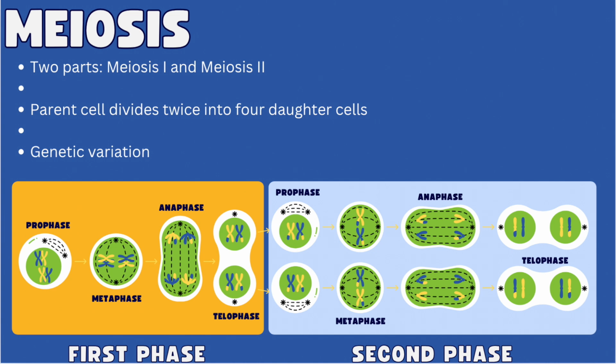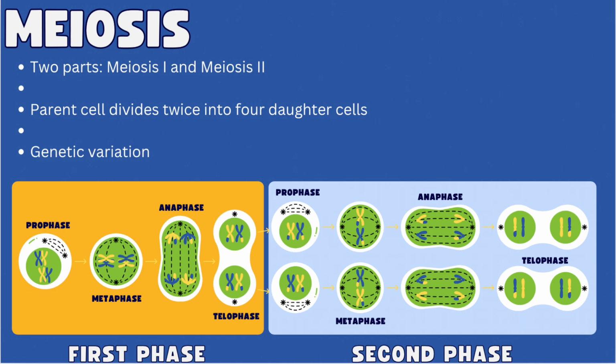Meiosis can be categorized into two parts, meiosis 1 and meiosis 2. We do this because during meiosis, one original parent cell divides twice to produce four non-identical daughter cells with half the amount of chromosomes as the parent, making the daughter cells haploid. Meiosis also allows for the continuity of a species as organisms can produce offspring with new gene combinations, creating genetic variation as a result of recombination due to crossing over. This increases the likelihood for survival in the case of sudden environmental change.